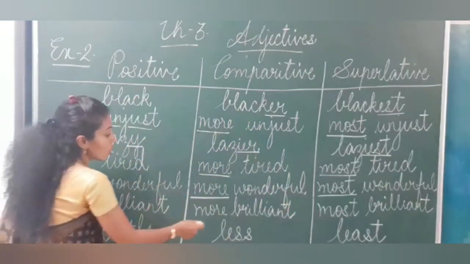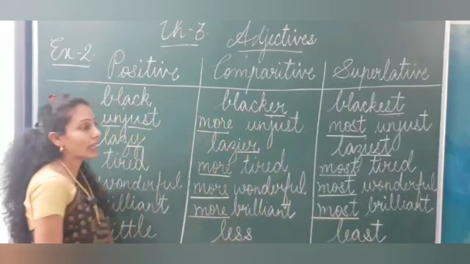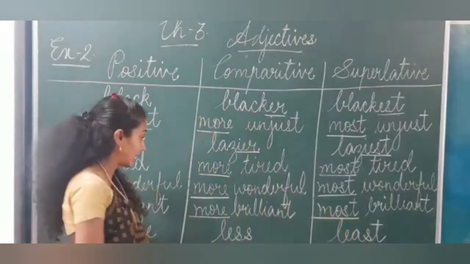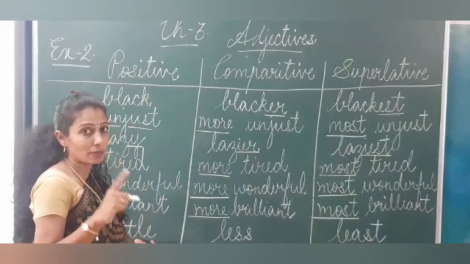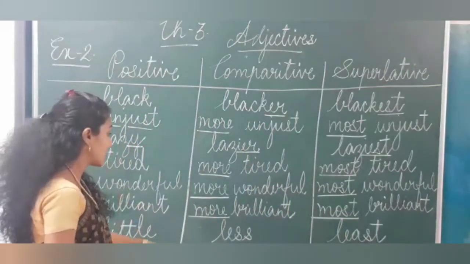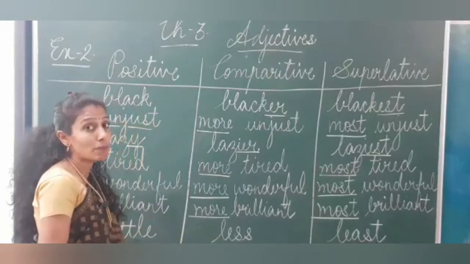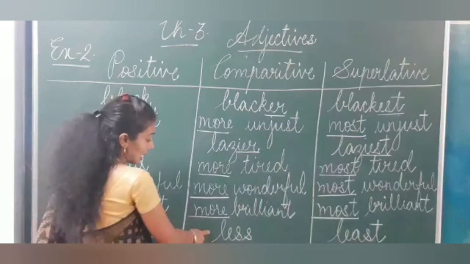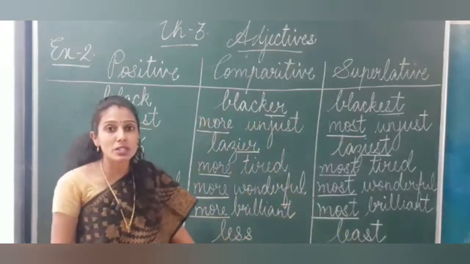Brilliant, two syllables: more brilliant, most brilliant. Next one, little: we have only one syllable, but little is also an irregular comparison. So, less, least. Have you all understood this much, children?